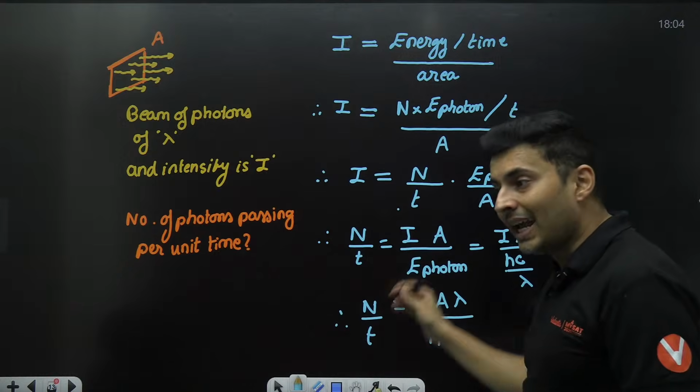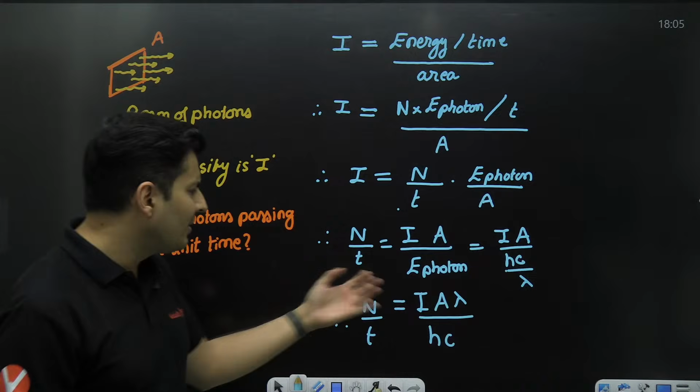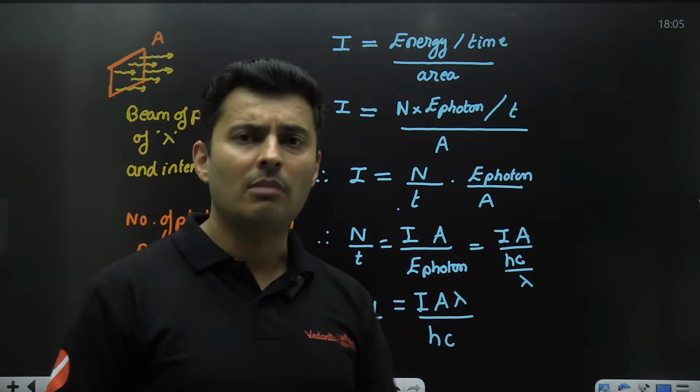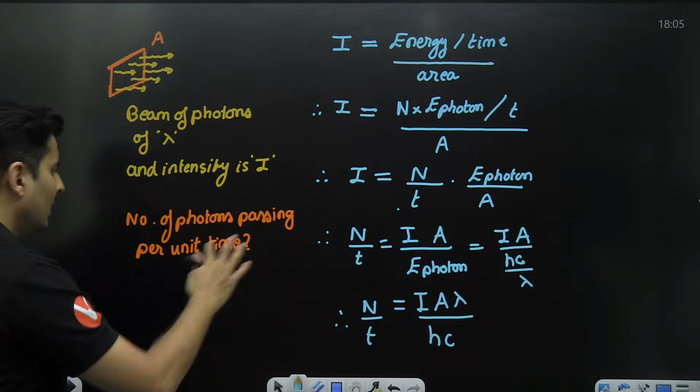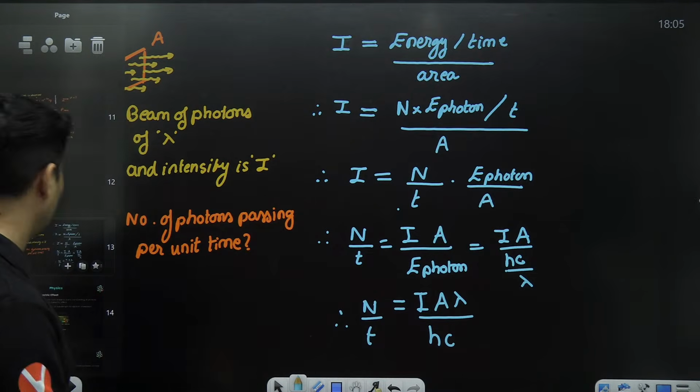So not N by T is asked. Keep that in mind, per unit time. So if I value is given, A value is given, lambda is given, H is given, C is given, there is nothing big about this. It's not a big deal. So don't have to remember this formula. Don't remember it, guys. Just telling you how to solve the questions. Okay. So these kind of questions can also come.